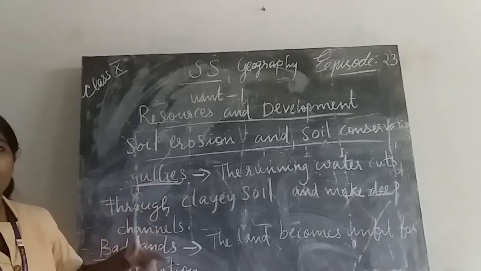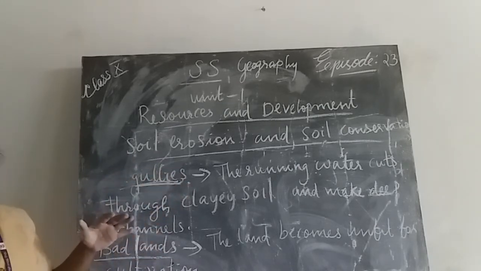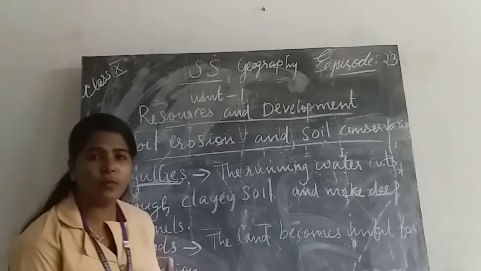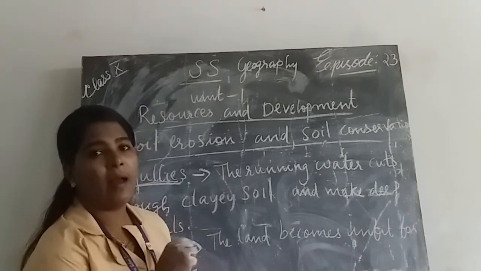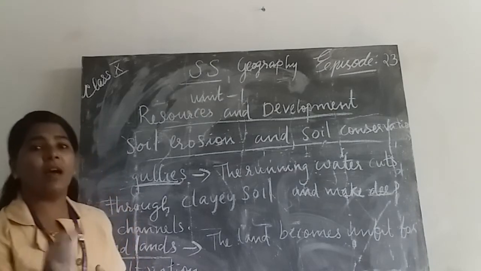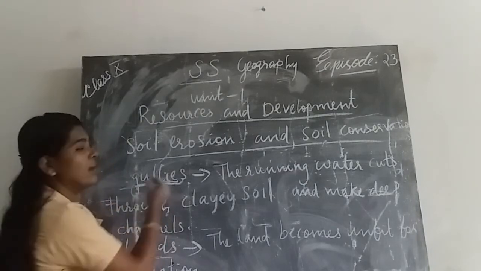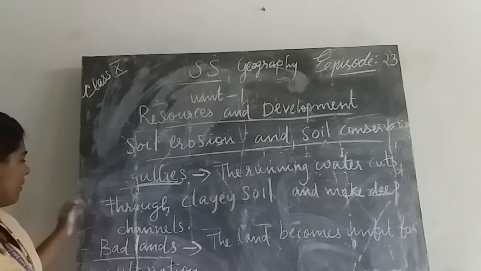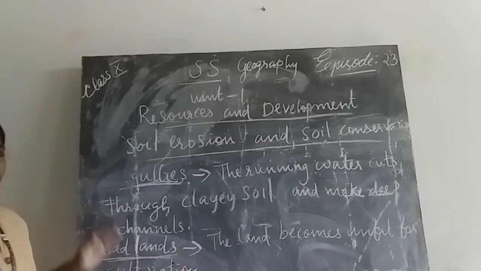What do you mean by gullies? The running water cuts through what type of soil? Clay soil, and makes what? Deep channels. That channel is known as gullies. Okay. Then, do you know what you mean by badland?